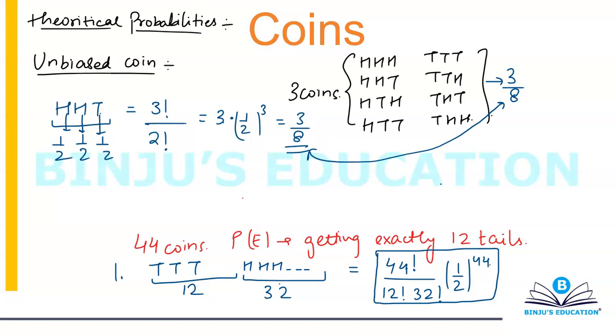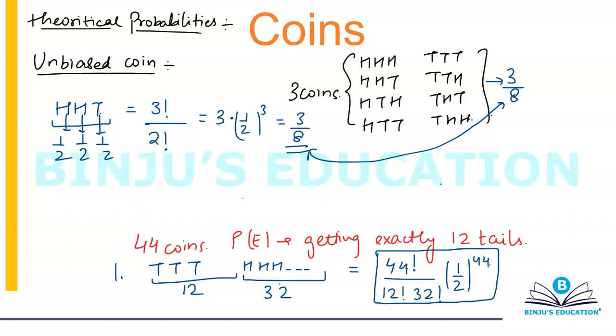Now this question can also be solved in another way. If you want to use the formula for PNC, this method that I've used is basically the counting technique. If you want to use PNC, you can also think of this question in this way: you have 44 things and you want to choose 12. I'm talking about the one with 44 coins, in which I want exactly 12 tails. So I have 44 coins and I'm choosing 12 of them to have tails.